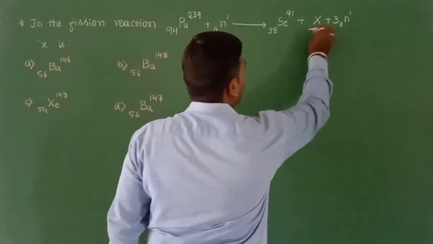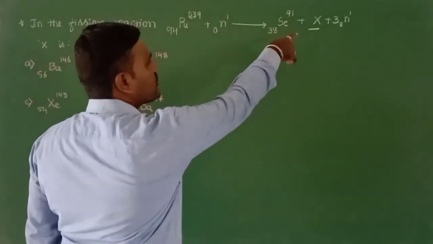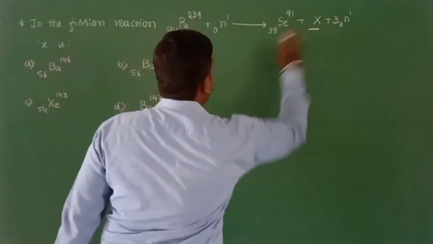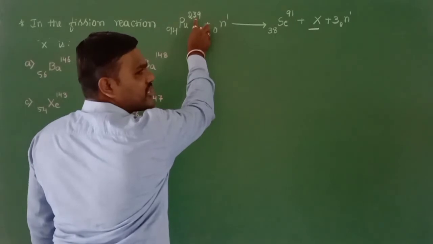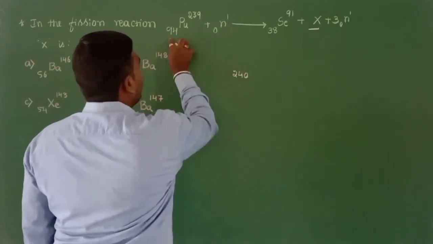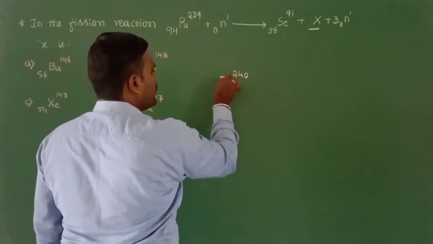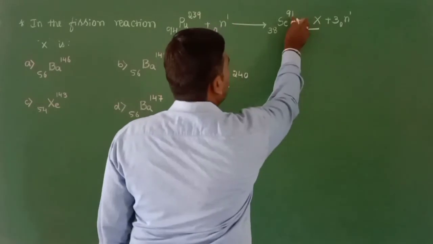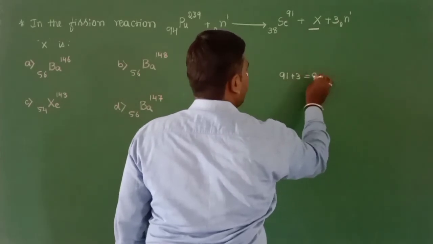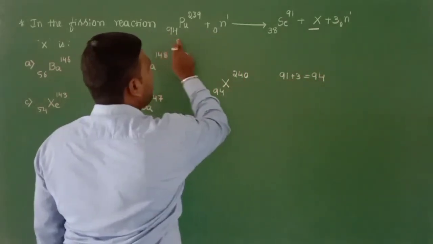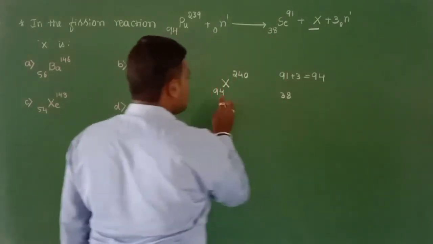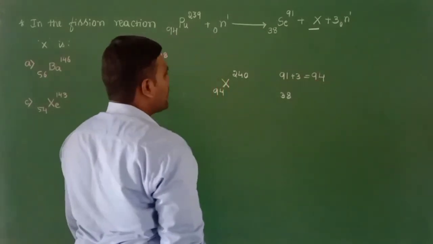And here we need to find out what element is going to be produced as X along with selenium. The simple thing to find the answer is that the law of conservation should be matched. 239 plus 1, 240, 94, right? So let me take it as X. So in total how much am I getting? 91 plus 3 is 94. And here I have 94 and there is expulsion of 38, right? So 240 minus 94.